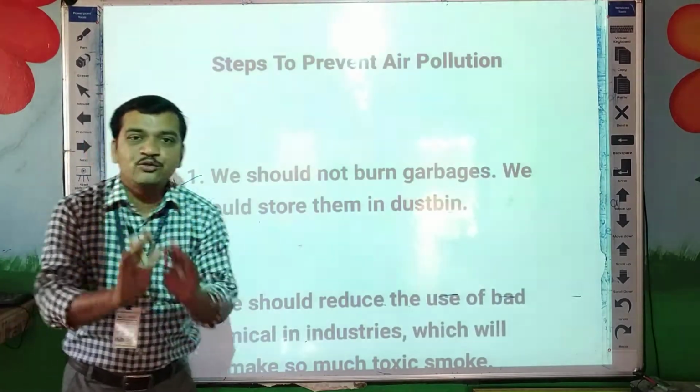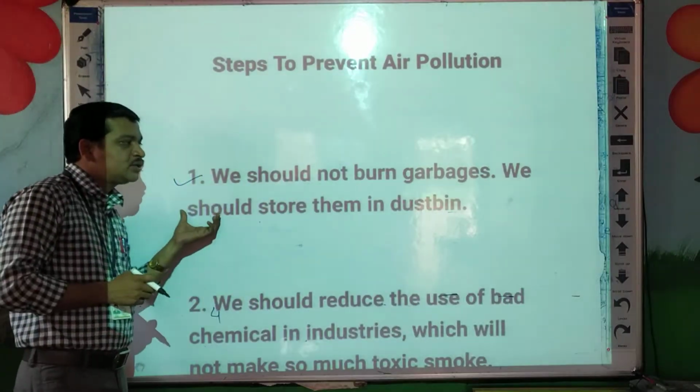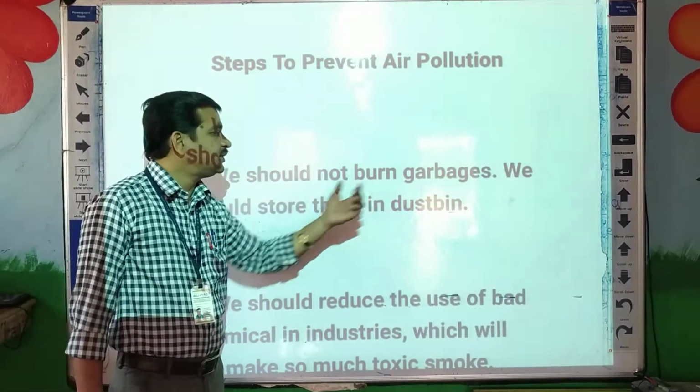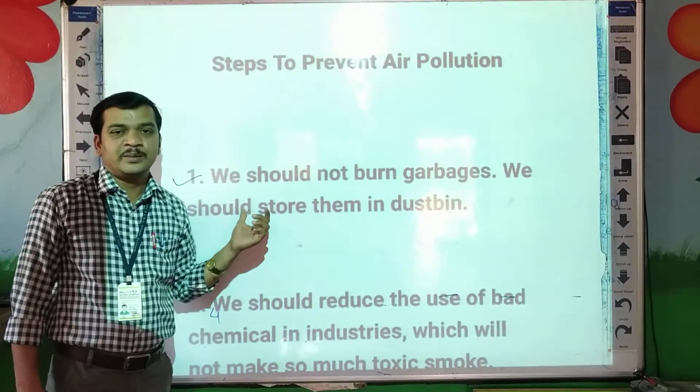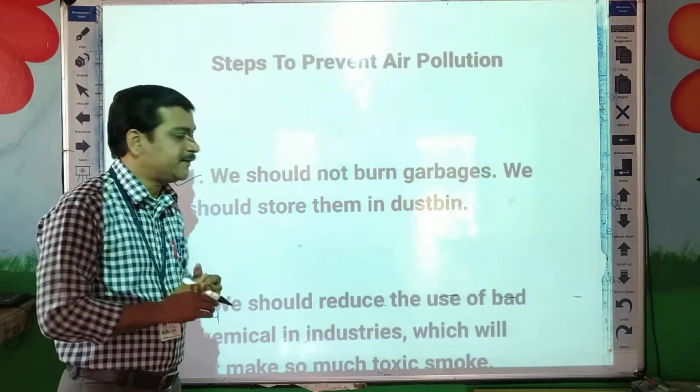We should try to avoid burning things. For example, whatever garbage or plastics are there, we have to stop burning them, means we should not burn them.